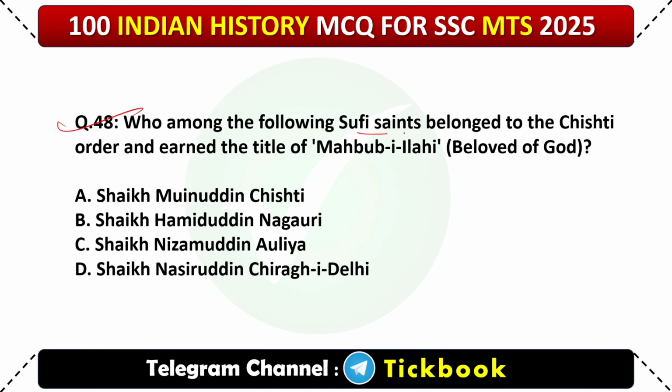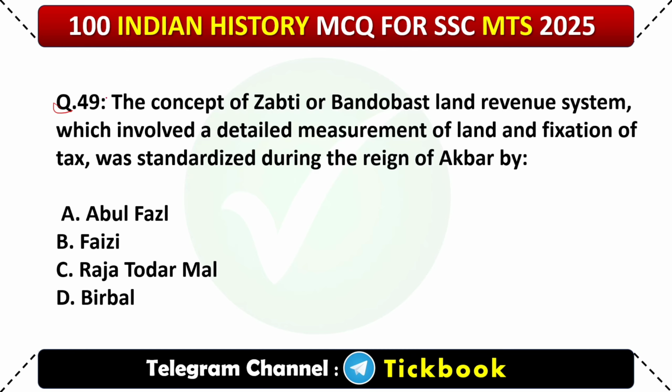48. Who among the following Sufi saints belonged to the Chishti order and earned the title of Mahbub-e-Ilahi, beloved of God? Option number C, Sheikh Nizamuddin Awliya. 49. The concept of Zabti or Bandobast land revenue system, which involved a detailed measurement of land and fixation of tax, was standardized during the reign of Akbar by? Option number C, Raja Todar Mal.